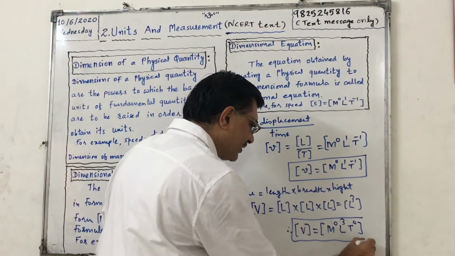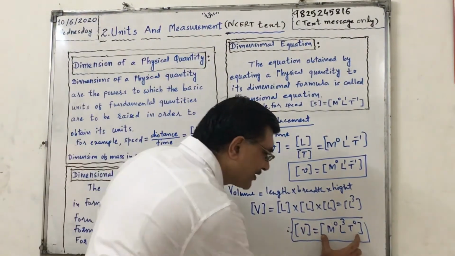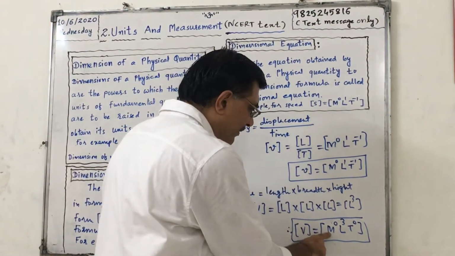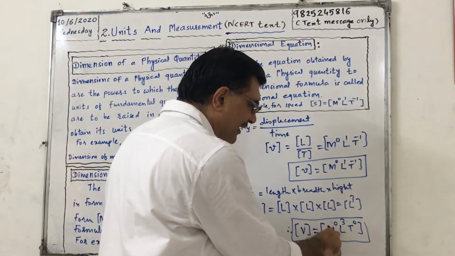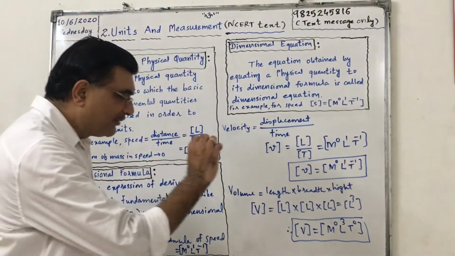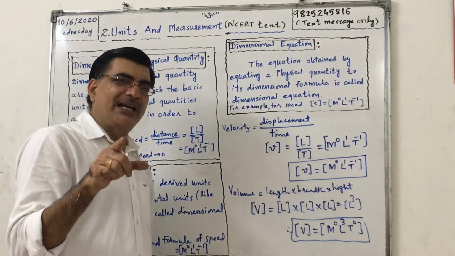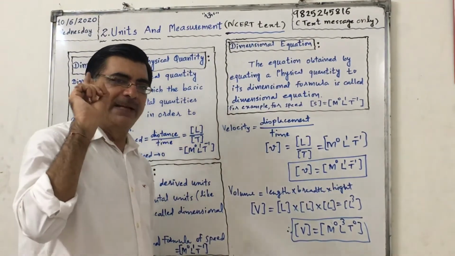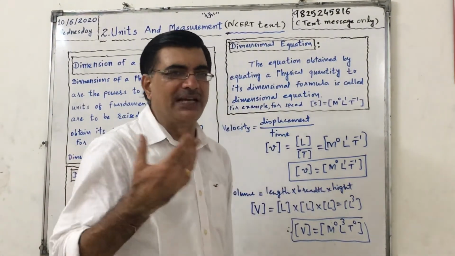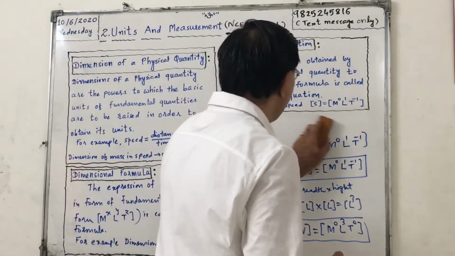This is called dimensional equation of volume, and this is called dimensional formula of volume. Dimensions are, for mass it is 0 in volume, for length it is 3 in volume, for time it is 0 in volume. Okay, the powers we use are called dimensions. The form m raised to x, l raised to y, t raised to z is called dimensional formula. Equating physical quantity with dimensional formula is called dimensional equation. Okay? Now, next, that is acceleration.